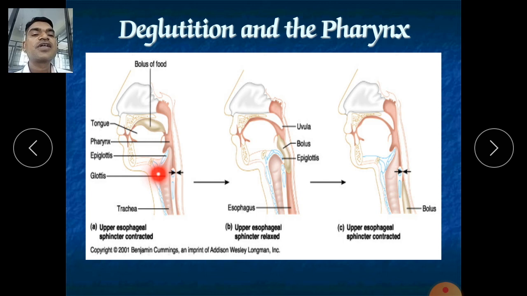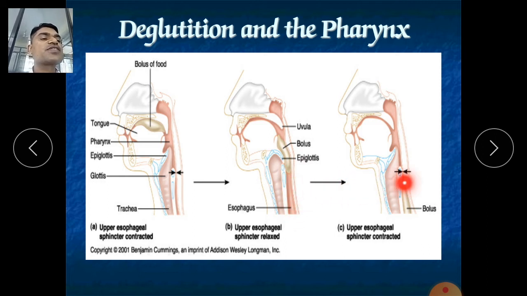This is the respiratory tract, this is the trachea. Now the respiratory tract has been closed and the esophageal tract has been opened. Now this bolus will enter into our esophagus.